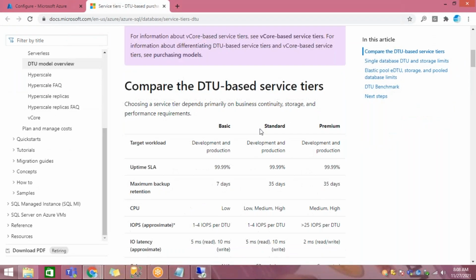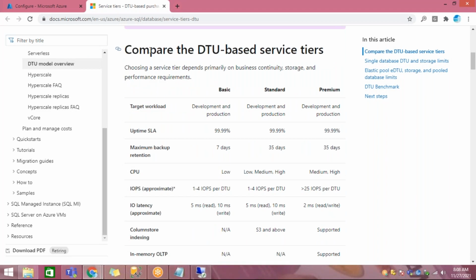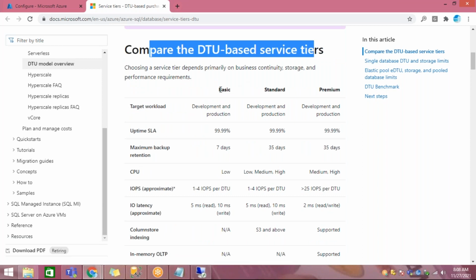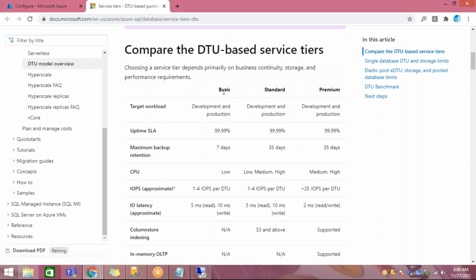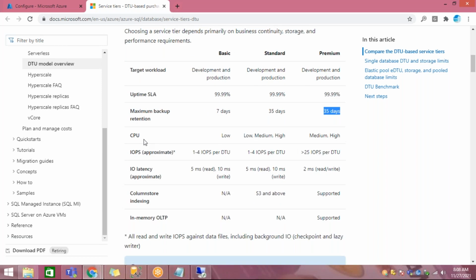If you compare this DTU based model across basic, standard and premium, there is the SLA and the backup retention period. In basic it is 7 days, in standard 35 days, in premium 35. What about the CPU? It is low in case of basic, and low to high in case of standard.